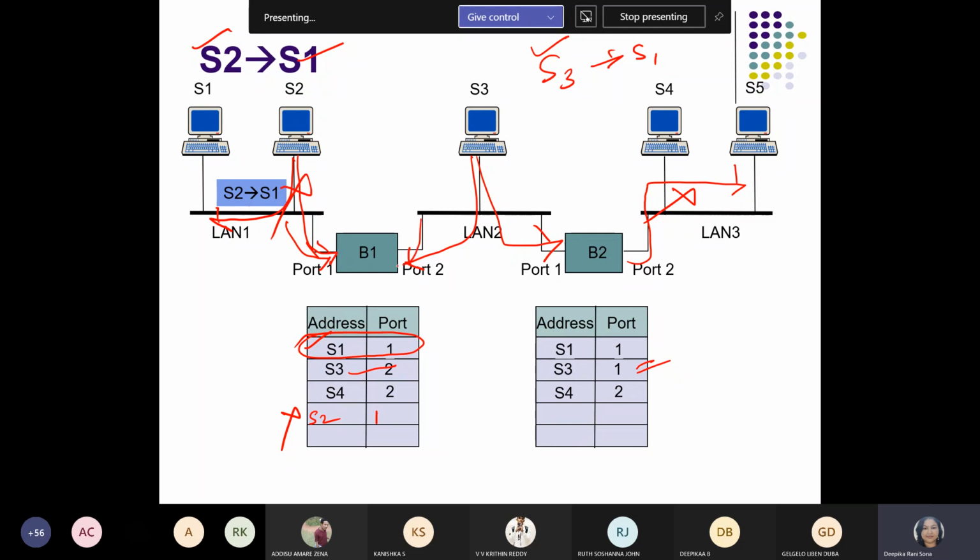So now what will happen, because they are situated in different LANs. This is LAN 2 and this is LAN 1. So it will reach up to here through port number 2 of bridge 1. Okay. S3 will approach S1 through bridge 1 port 2. That's all. Your path is confirmed now. Okay, ma'am. Yeah, these are the things.